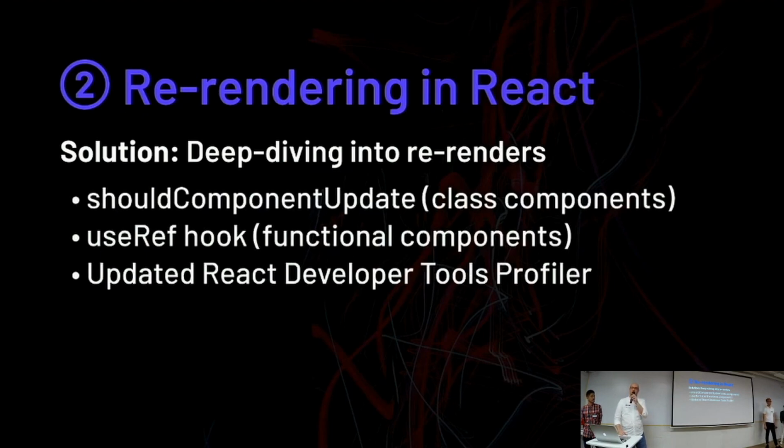And this gives you a snapshot to see what's rendering when, how often, and when it is re-rendering. So we use some lifecycle methods, shouldComponentUpdate for our class-based components, and useRef instead of useState in order to provide a mutable variable that when it changes, it doesn't trigger the re-render every time.